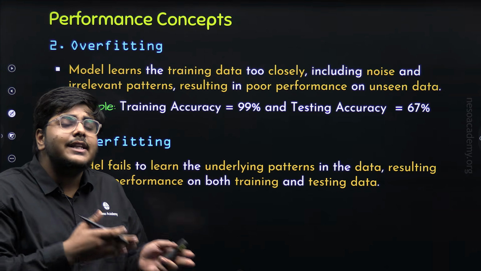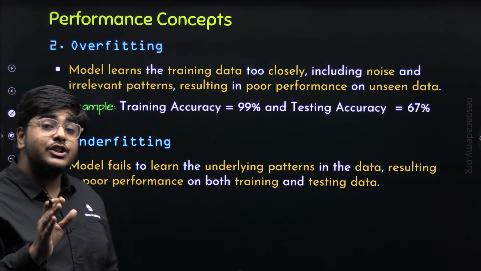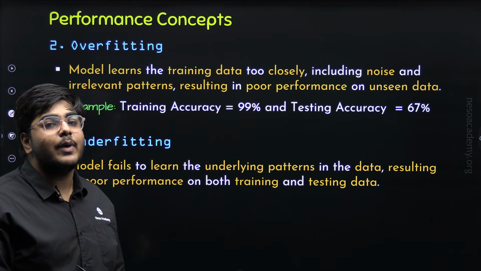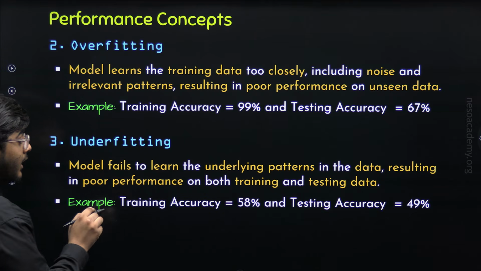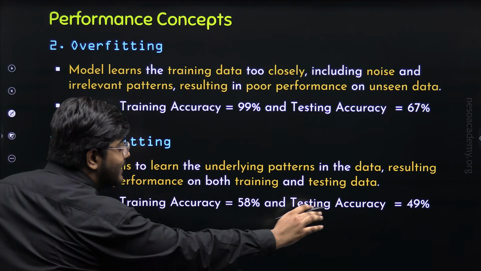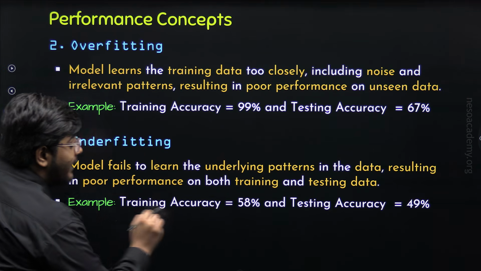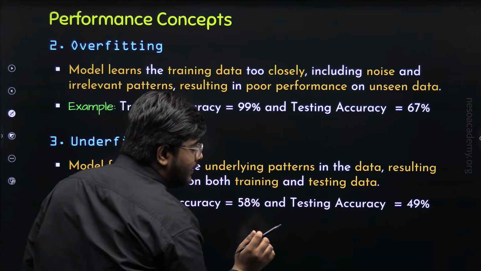And even if an unseen question comes, then also you will have a poor performance, because you are not able to learn the concepts, features, and patterns behind those questions. That is why, in case of underfitting, the training accuracy and testing accuracy are very poor. For example, here, training accuracy is 58% and testing accuracy is 49%.